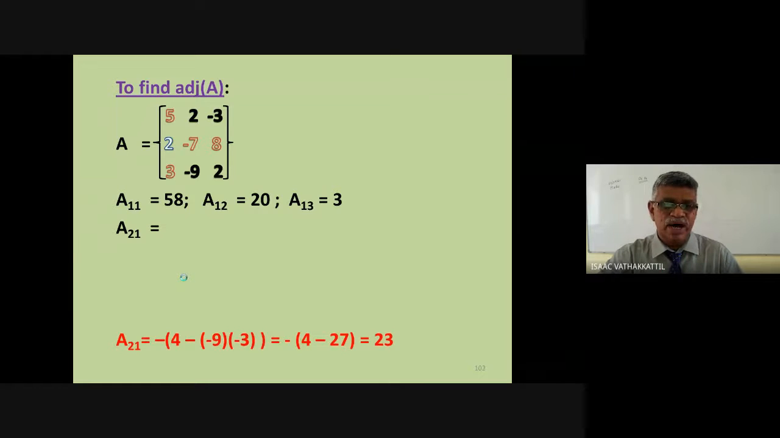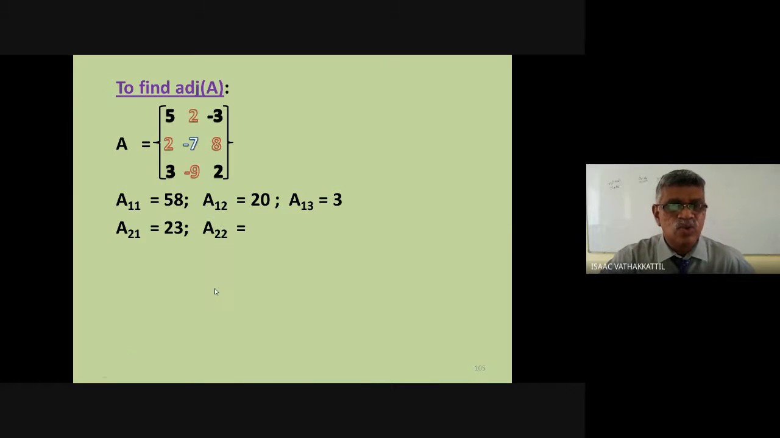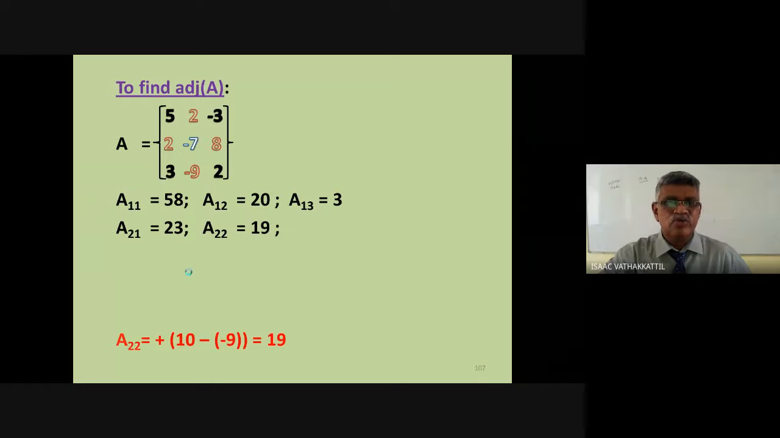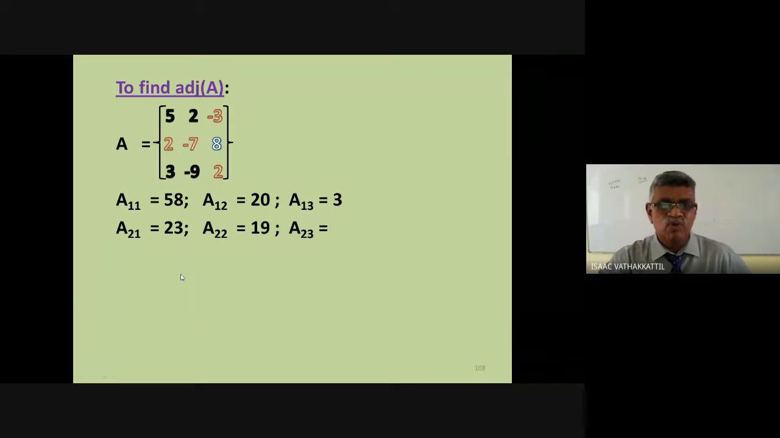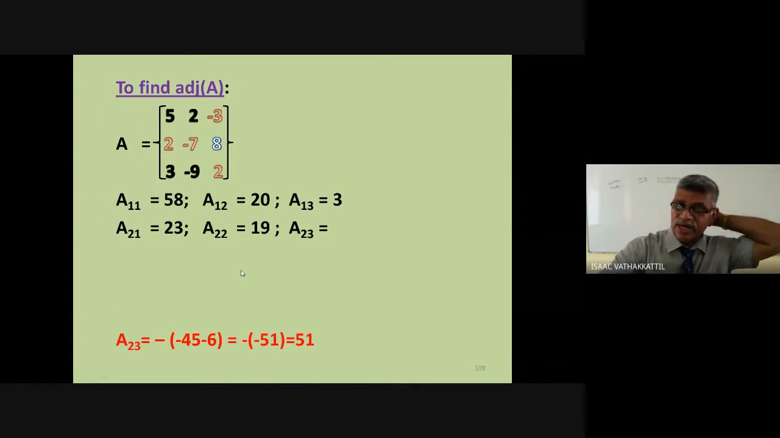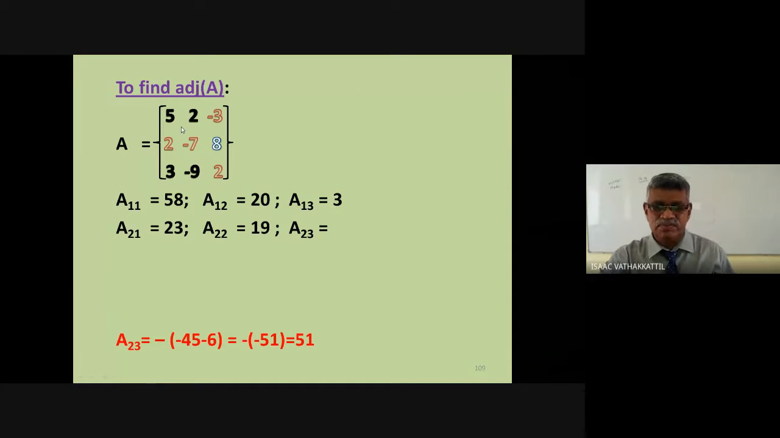A21 will be minus of 4 minus 27, that is 23. A22 is minus plus. Plus of, you can calculate it, it is 19. A23, remove column and row containing that, it will be plus minus plus. Minus of 45 minus 6, that is minus of minus 51, that is 51.